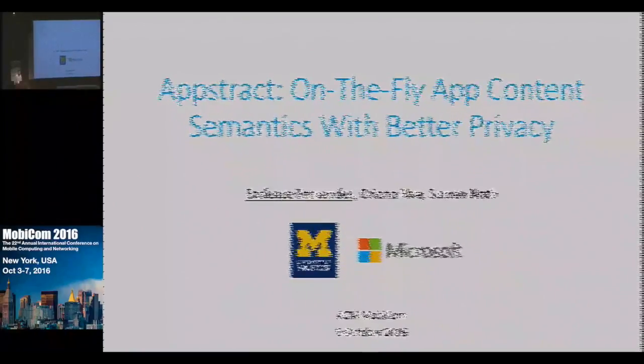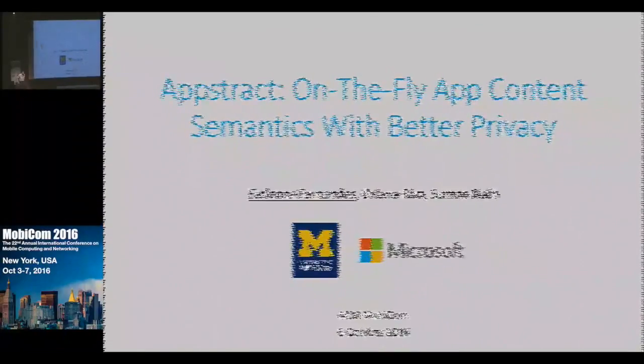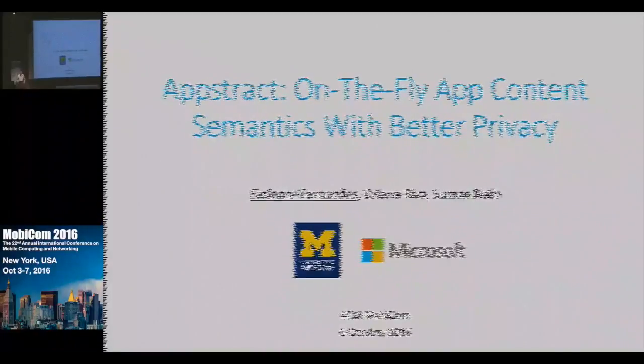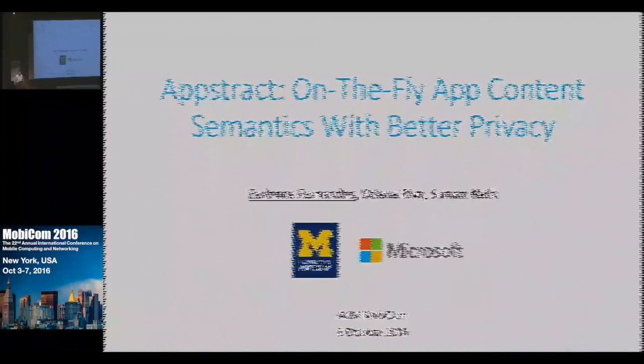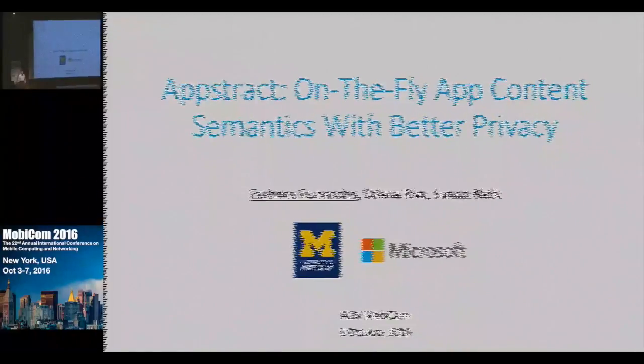I'm going to talk about Appstract, which is a privacy-respecting system we built that understands the semantics of contents people consume in their apps. This is joint work with Oriana and Suman at Microsoft Research. So we are interested in the semantics of contents people consume as they interact with these apps because this can enable lots of new experiences.